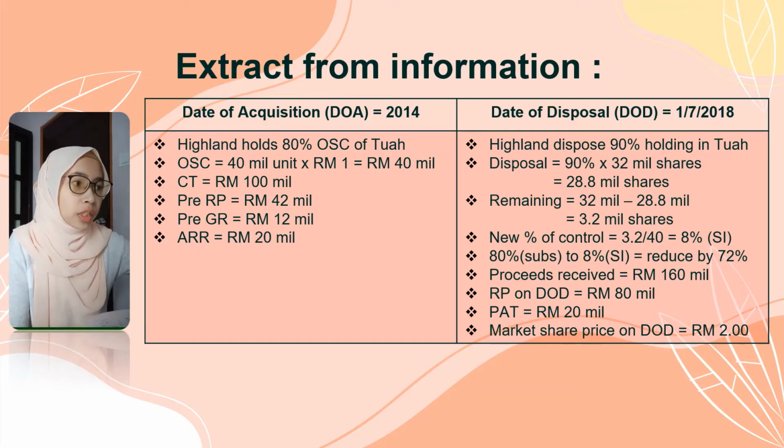So the new percent of control is 3.2 million divided by 40 million times 100, we get 8%.